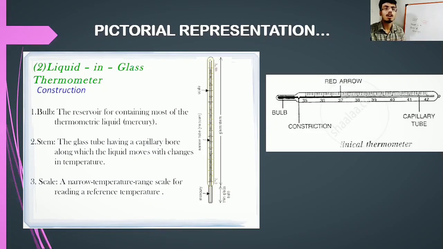That is all about the initial part of the heat and the temperature. Thank you.